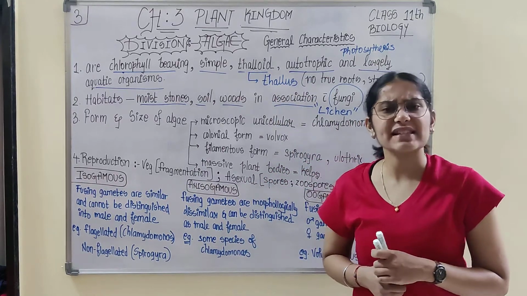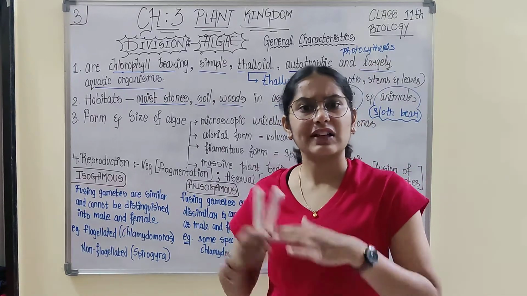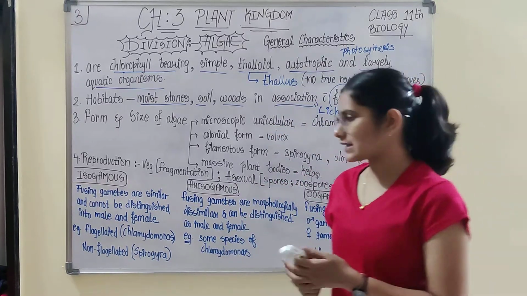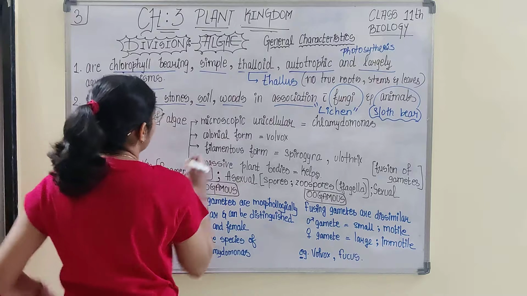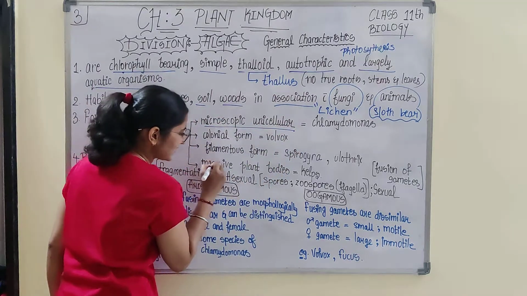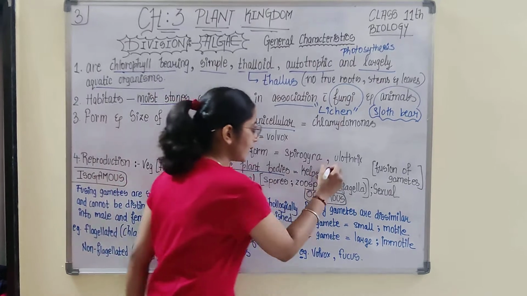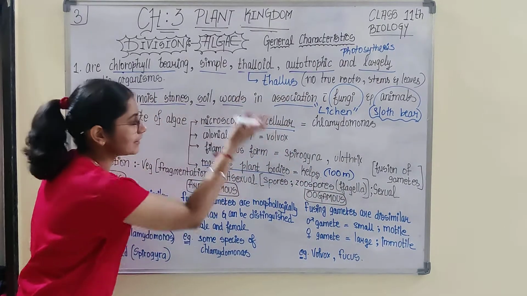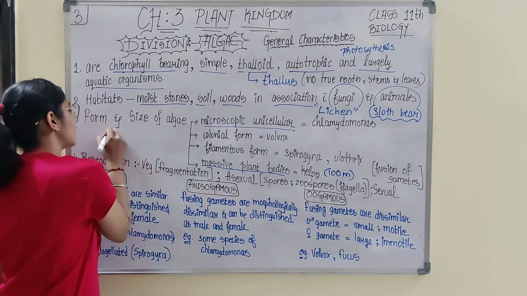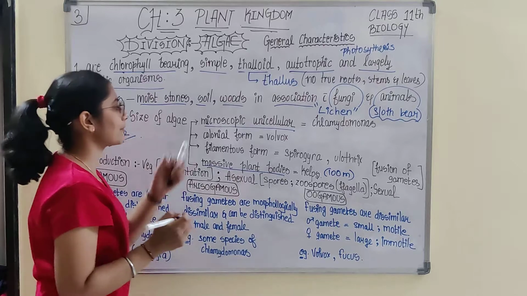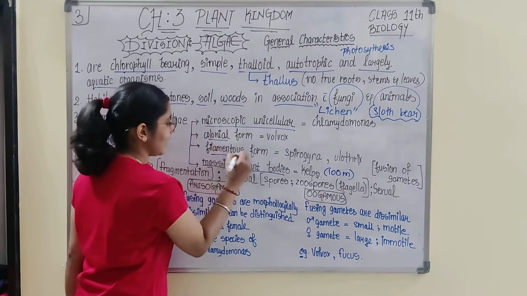Next, form and size of algae. Does the form and size of algae differ with different kinds of algae? Obviously. So it has different forms and sizes. It starts from microscopic unicellular to a massive plant body up to 100 meters. So they have a range of size from microscopic to 100 meters. There are forms like microscopic, colonial, filamentous.